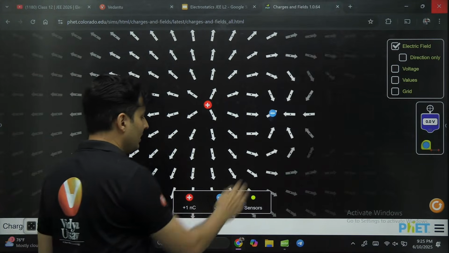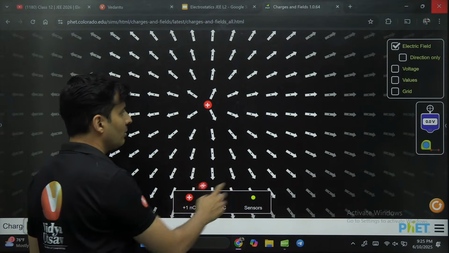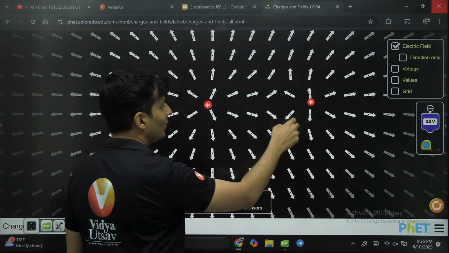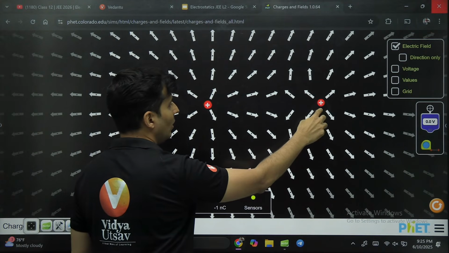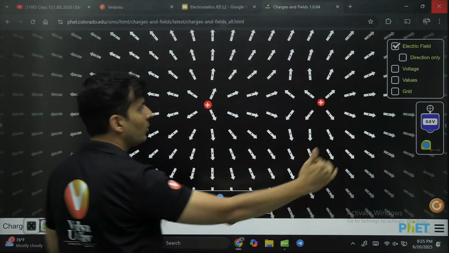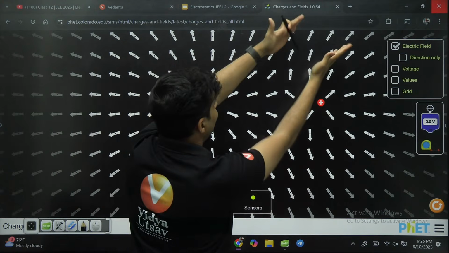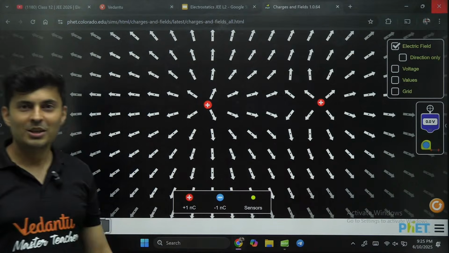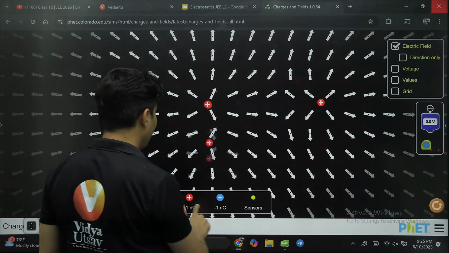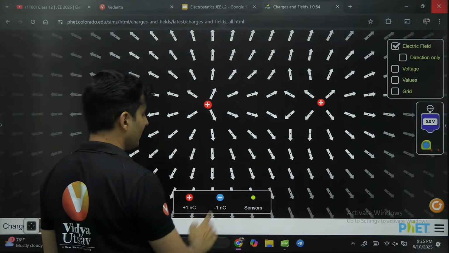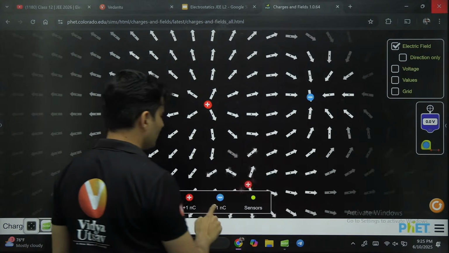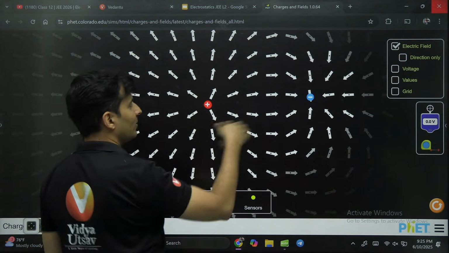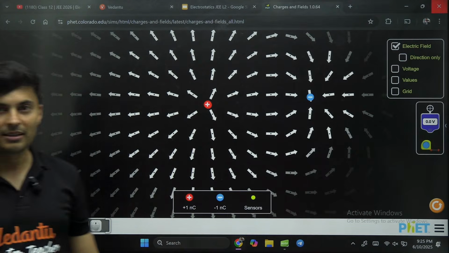But what would happen if instead of a negative charge, I brought a positive charge here? Wow, this positive charge will also create an outward electric field. Both these electric field lines will come like this. Yeah, they will both come outwards. So this is how electric field lines play around with each other, guys. You can add a negative charge to see what happens over here. So again, this is how the electric field lines look like.